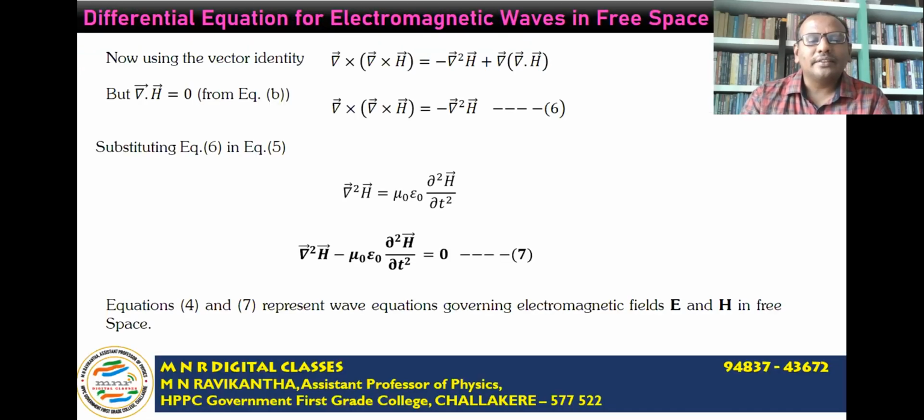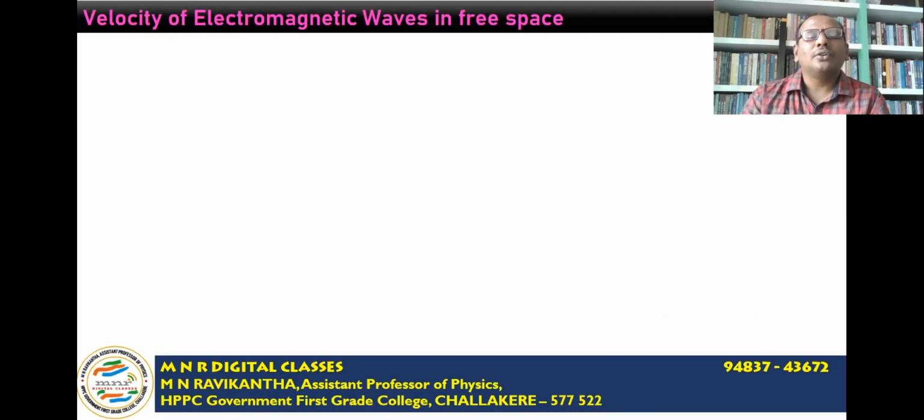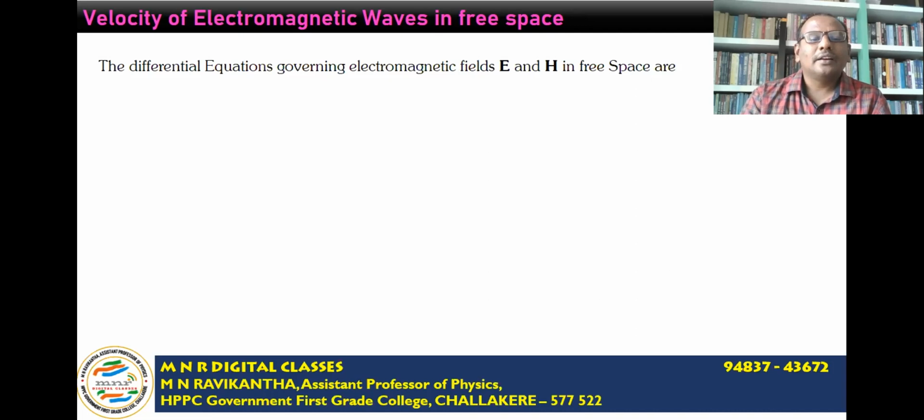These two equations, equation 7 and 4 and 7, together constitute the differential equations for electromagnetic fields. Now, let us find out the velocity of these electromagnetic waves in free space. Already we know the differential equations governing the electromagnetic fields E and H in free space.